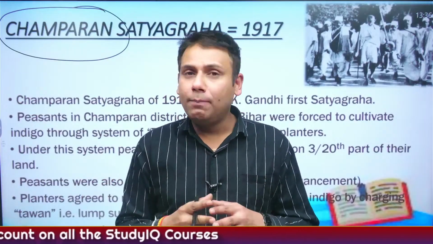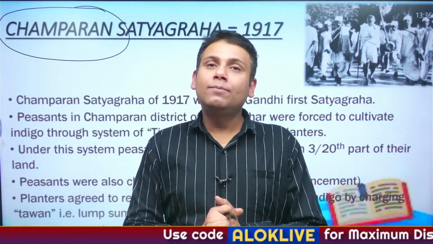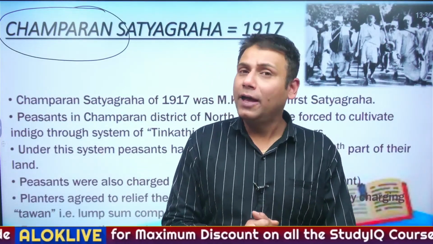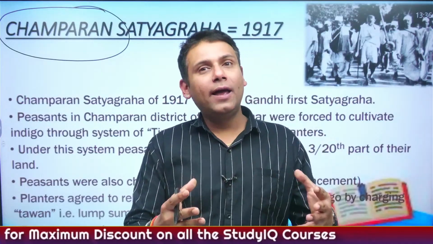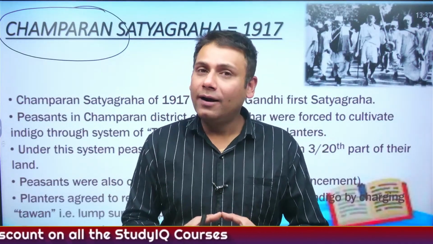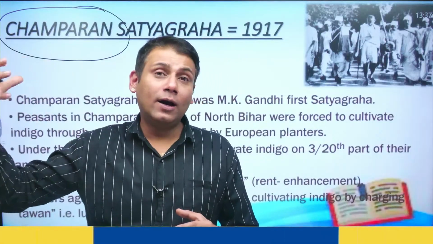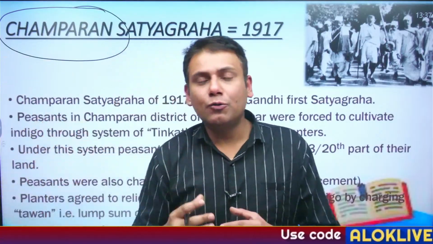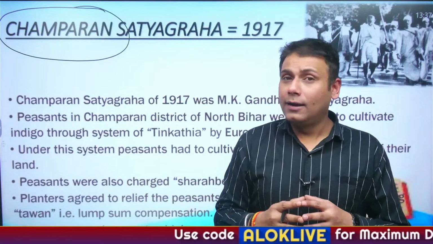Now before I begin with Champaran Satyagraha, let me give you a brief background of MK Gandhi, that is Mohandas Karamchand Gandhi ji, who we also refer to as Mahatma Gandhi. Mohandas Karamchand Gandhi was born on 2nd October 1869 at a place called Porbandar in Gujarat. At a very young age, he was married. He had an intention to study law, so to pursue his degree in law, he went to London. He was introduced to the Bhagavad Gita for the first time in London.